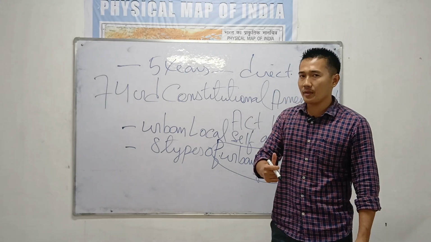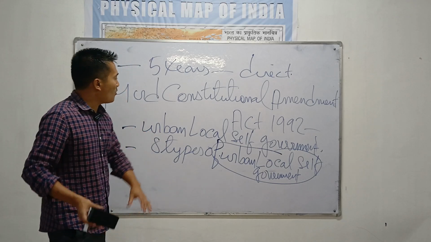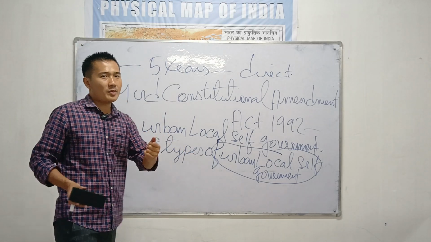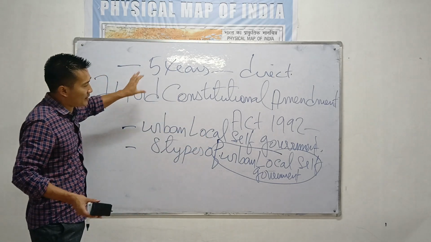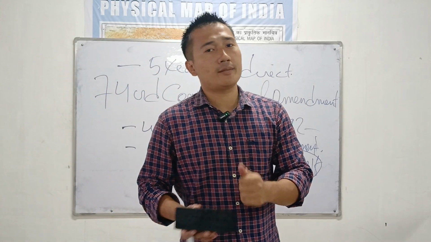It's a very important topic from the MPSC point of view, even for the UPSC point of view. MPSC asks: how many types of urban local self-government will you find under the 74th Constitutional Amendment Act 1992? The answer is 8 types. So let's see what the 8 types are today.